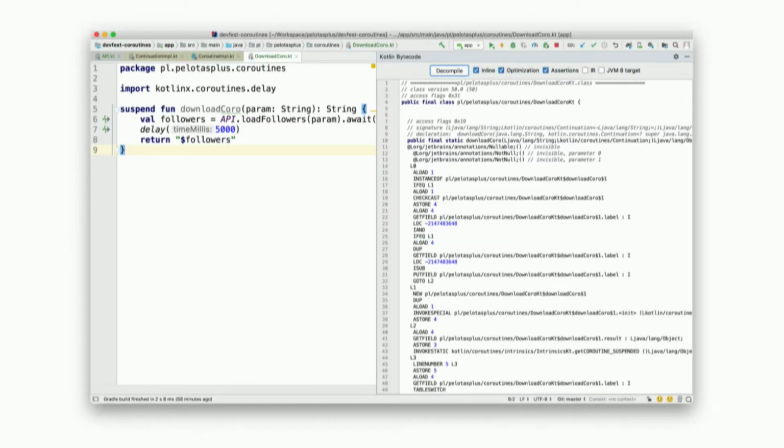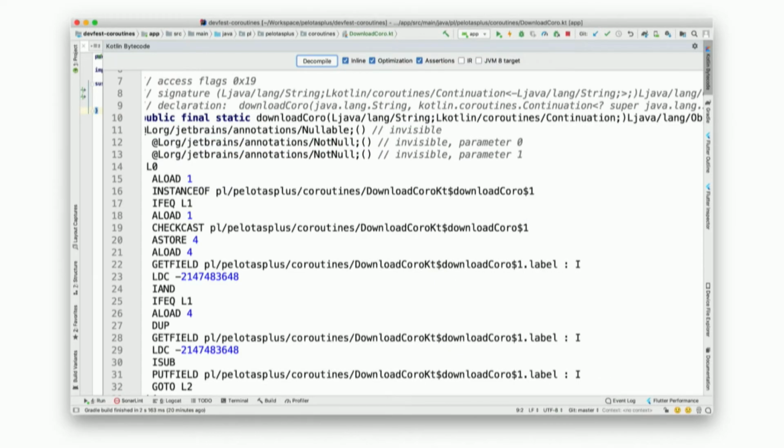So on the left, I have my very simple coroutine, which has two suspension points. It's kind of small, and this part is definitely small, but hold on for a second. Anyway, this is a simple coroutine, two suspension points inside. I'm taking a string parameter and returning a string value. Inside, I think I'm fetching some data from GitHub and waiting 5 seconds. So a very simple coroutine. Here on the left, this is what you can really see when you open this show Kotlin bytecode thing in Android Studio. And this is a bigger version of that.